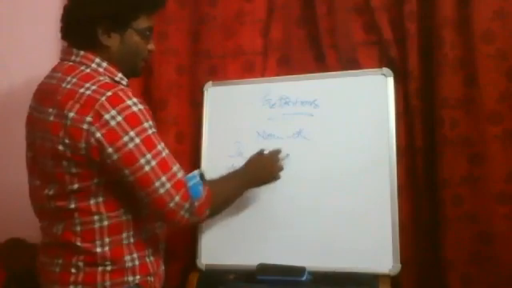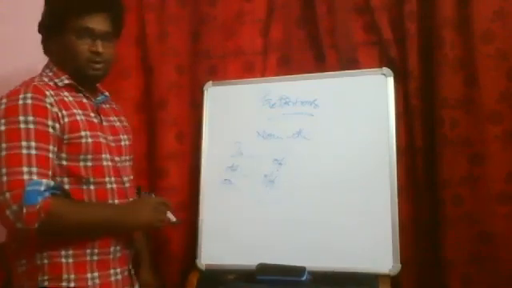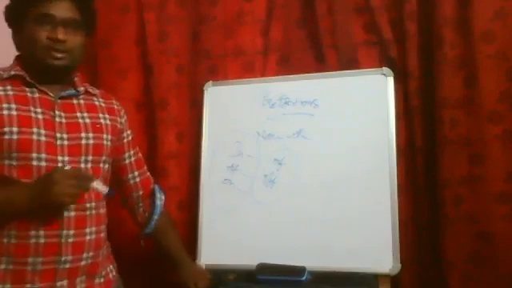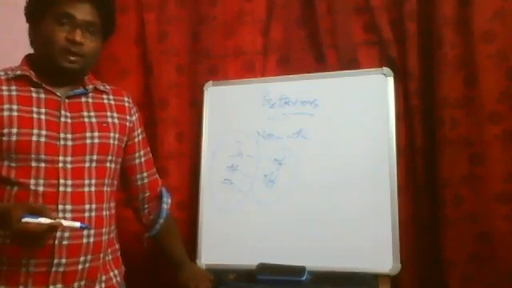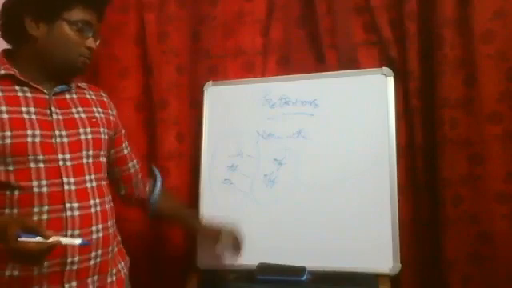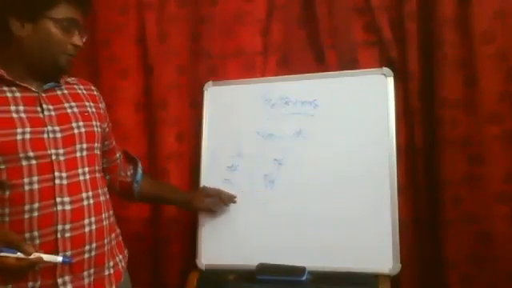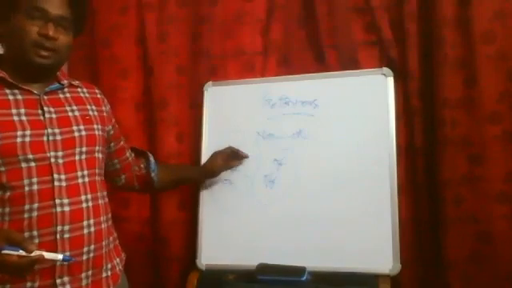Most people get confused about this, and I'm going to explain where to use of and off, and where to use on, at, and in.